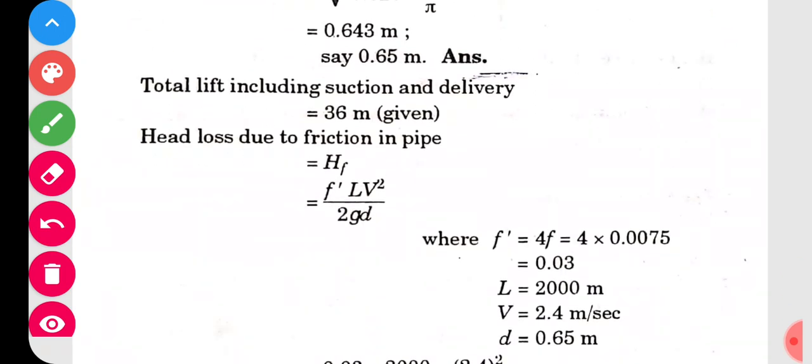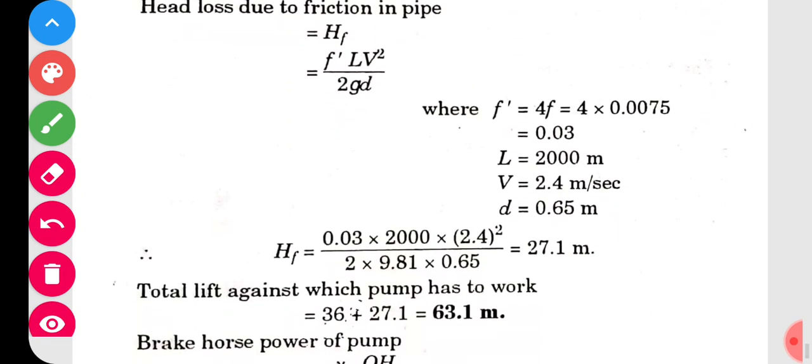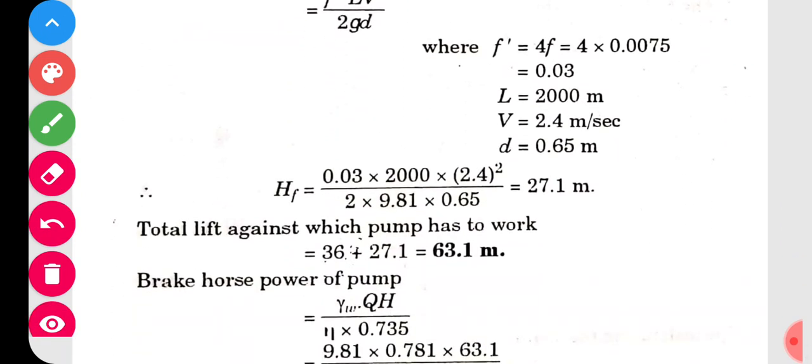Total lift including suction and delivery head is 36 meter. It is also given. So head loss you have to calculate. What is head loss? Again same formula. HF is equal to F dash L V square upon 2 G D. So put all these values here. All these values are given. We know what is F, it is given, what is L, it is given, what is V, 2.4, it is given, what is diameter, it is calculated now. Put this diameter value in this and calculate the HF.